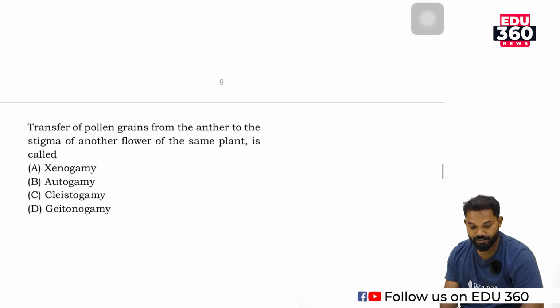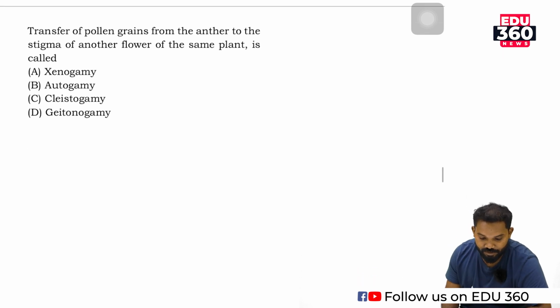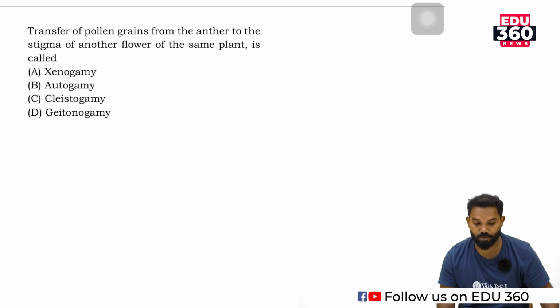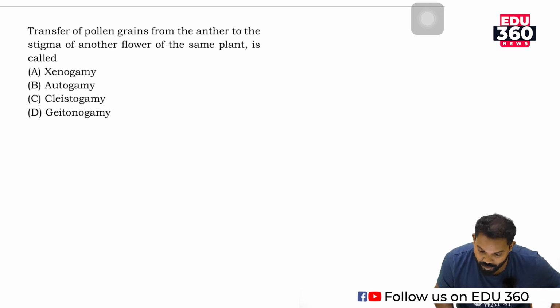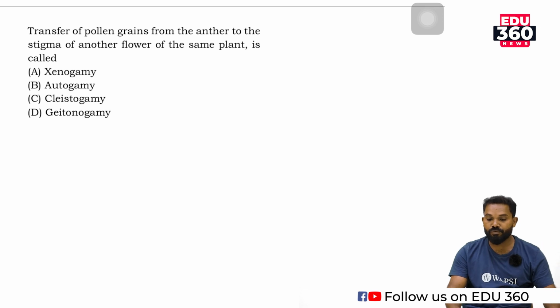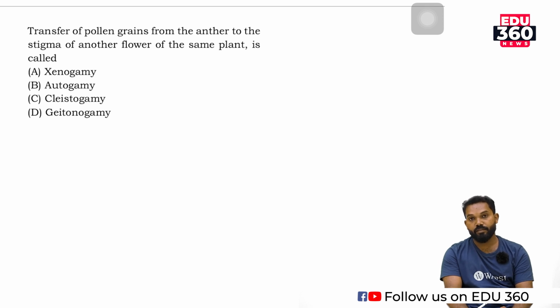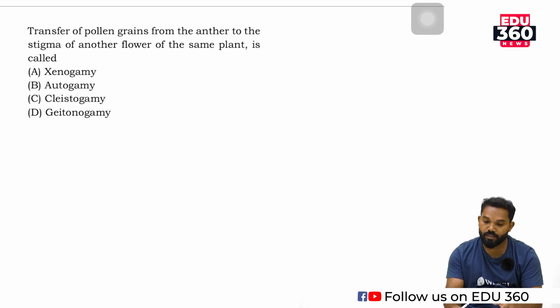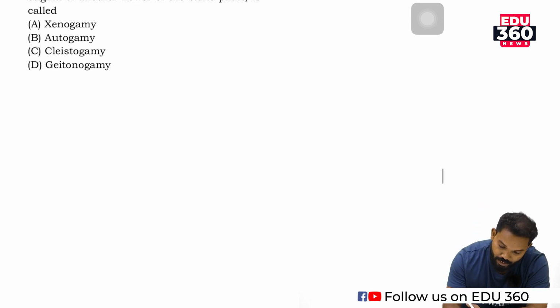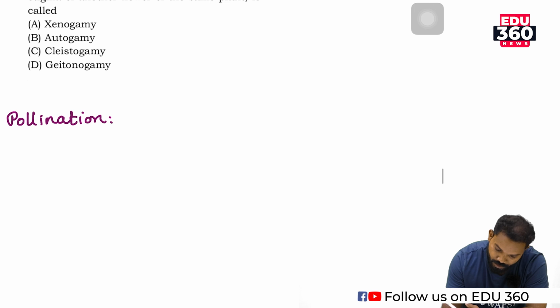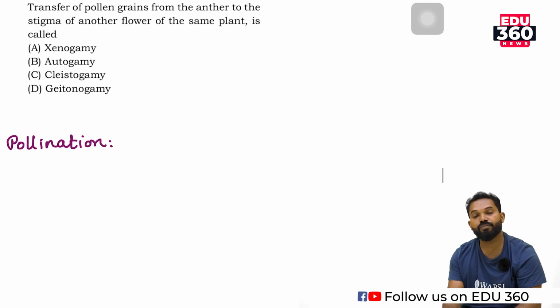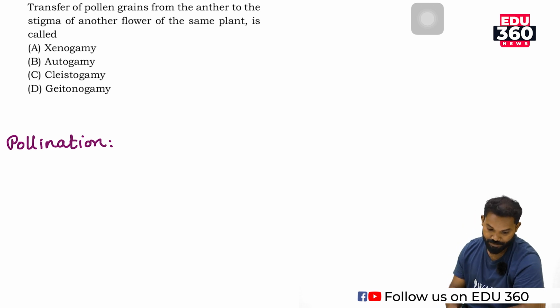So moving to the next question, that is also coming from sexual reproduction in flowering plants. Transfer of pollen grain from the anther to the stigma of another flower of the same plant. Here the transfer of pollen grain from the anther of one flower to the stigma of the same flower or another flower is known as pollination, the first process of sexual reproduction in angiosperms or gymnosperms, higher plants.